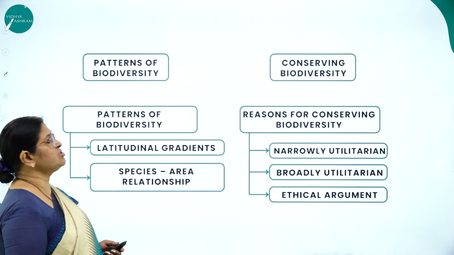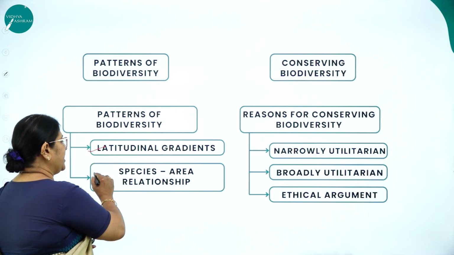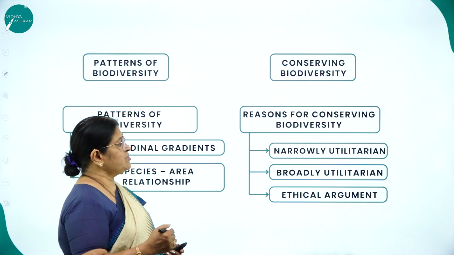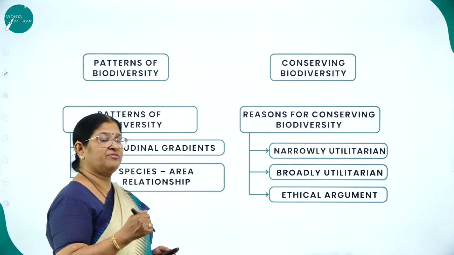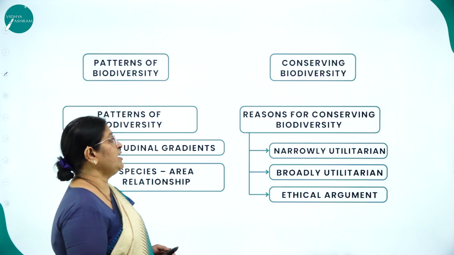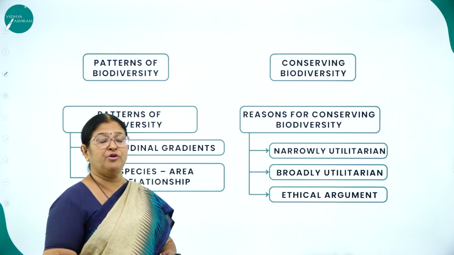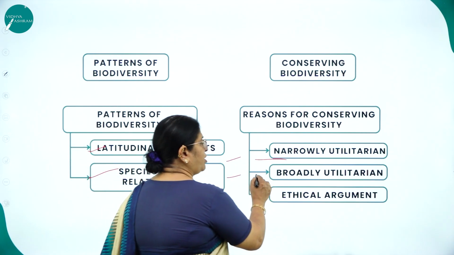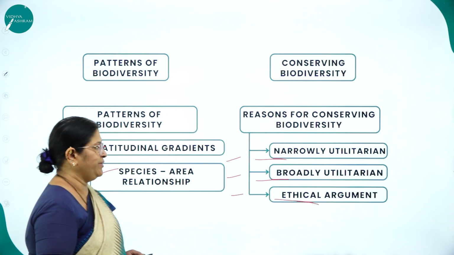Moving on to the patterns of biodiversity. What are the patterns of biodiversity? We have latitudinal gradients and species area relationship. As we all know, what are the reasons for conserving biodiversity? We need to conserve and preserve biodiversity because we are benefited in many ways by this beautiful biodiversity. It might be narrow utilitarian benefits or broadly utilitarian benefits, or it might be an ethical argument.